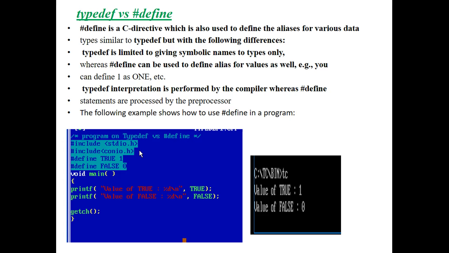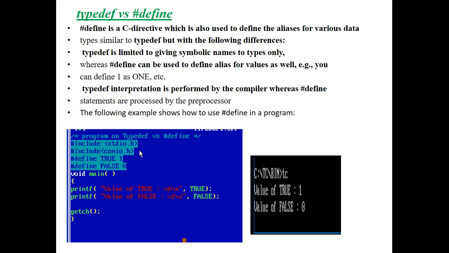Next, Typedef versus hash define. What is meant by hash define? Here hash define is a C directive which is also used to define aliases for various data types, similar to Typedef but with the following differences. By using hash define, you can create your own data types and instances as well.